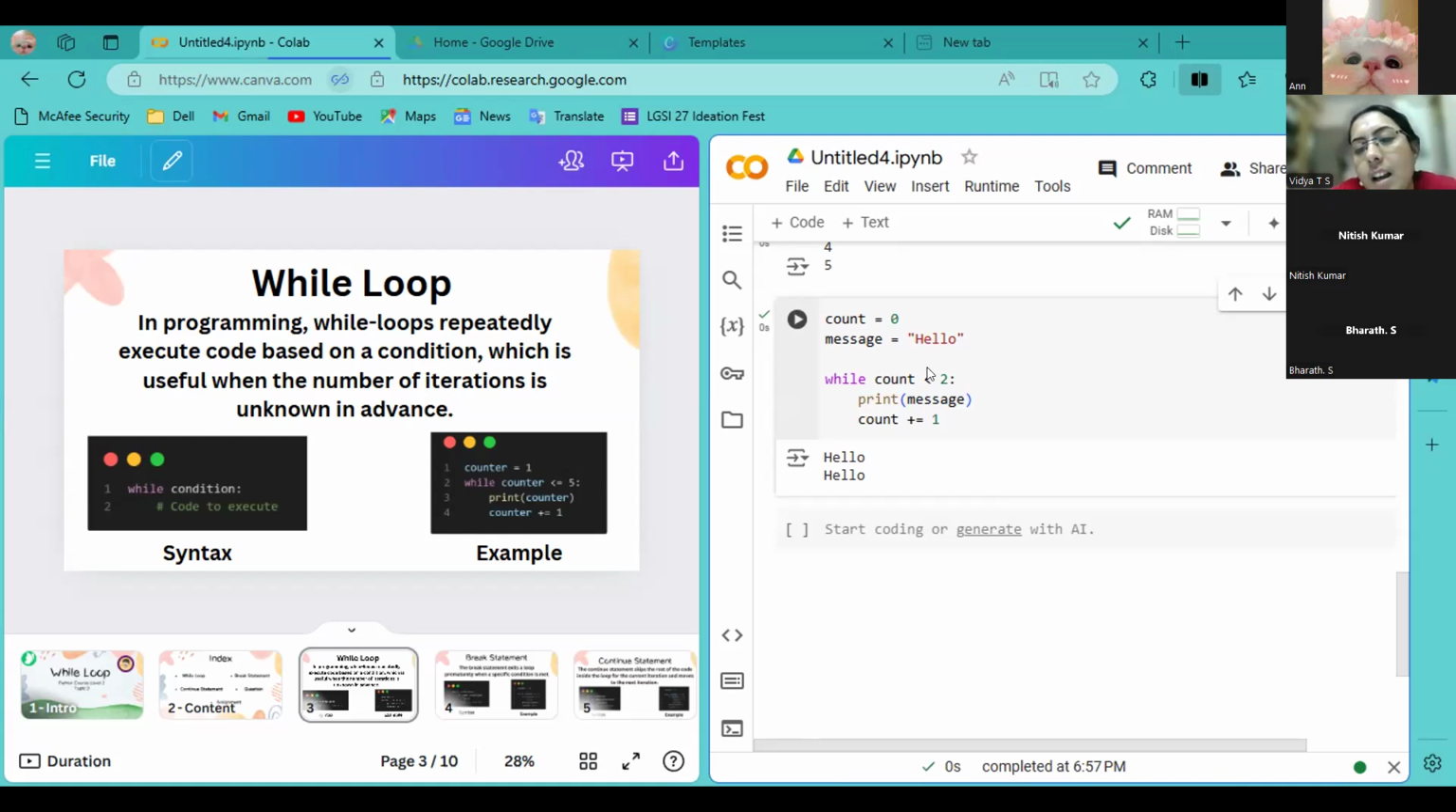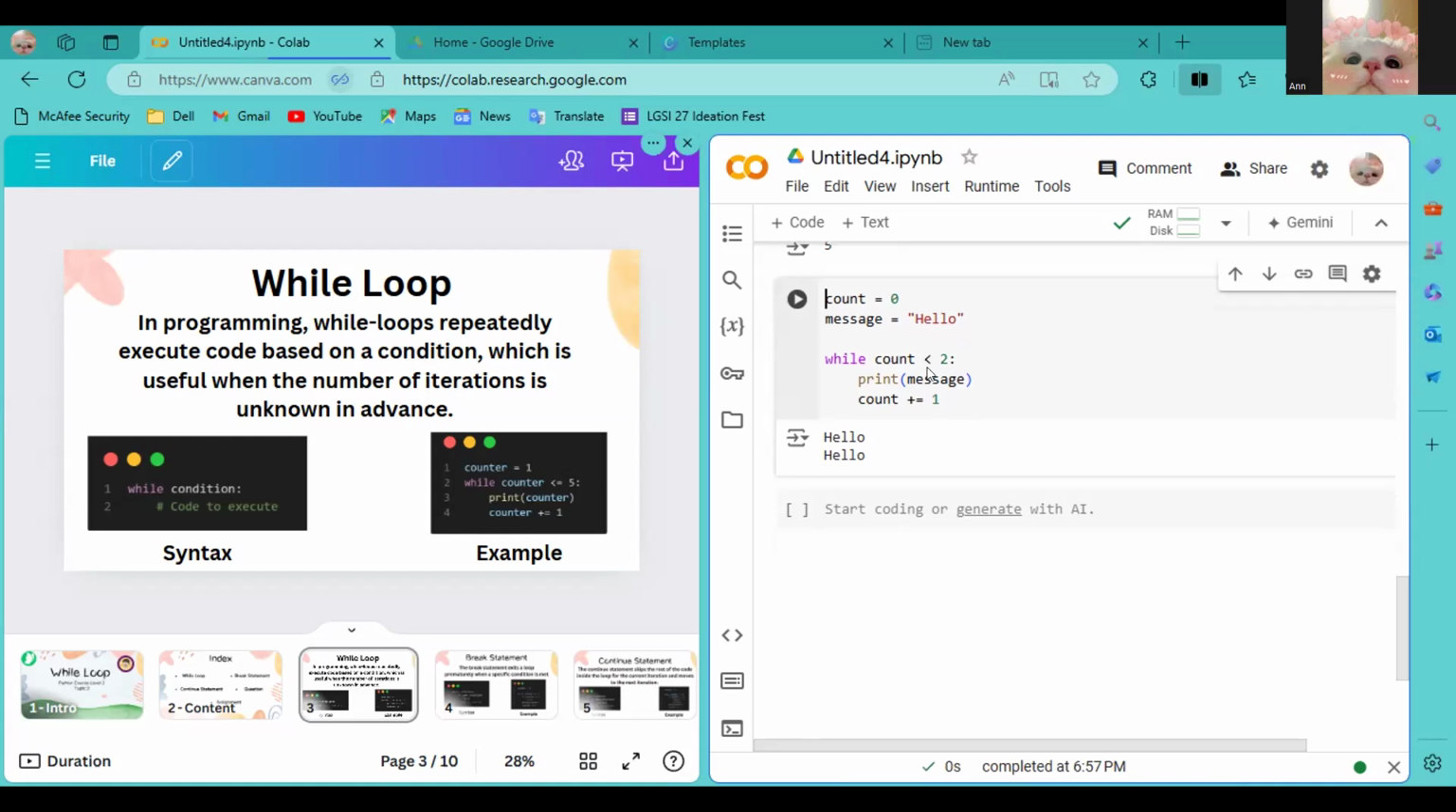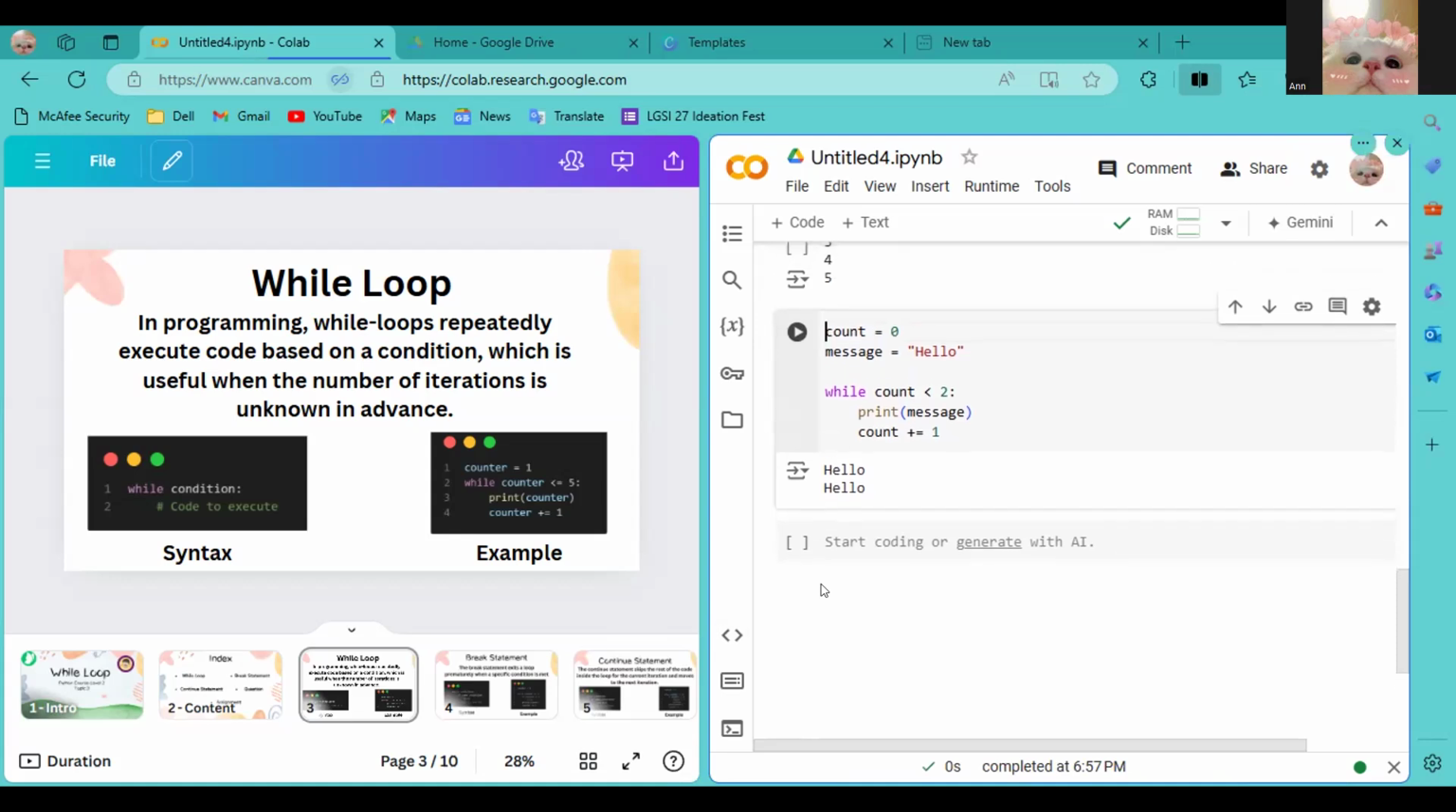Then when count equal to 1, it will be printed. Next value, count equal to count plus 1. When count equal to 2, what will happen? 2 is less than 2 is a false statement, so it won't come to the loop. Okay. Yes, very good, Nitish.